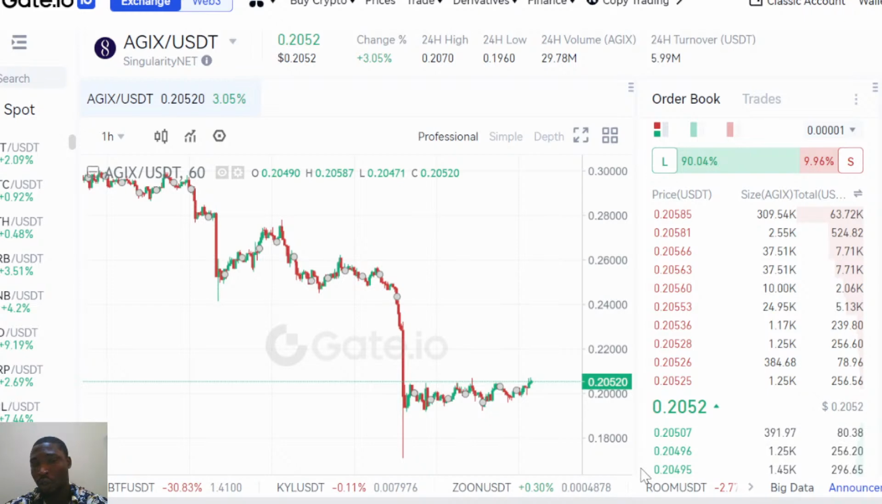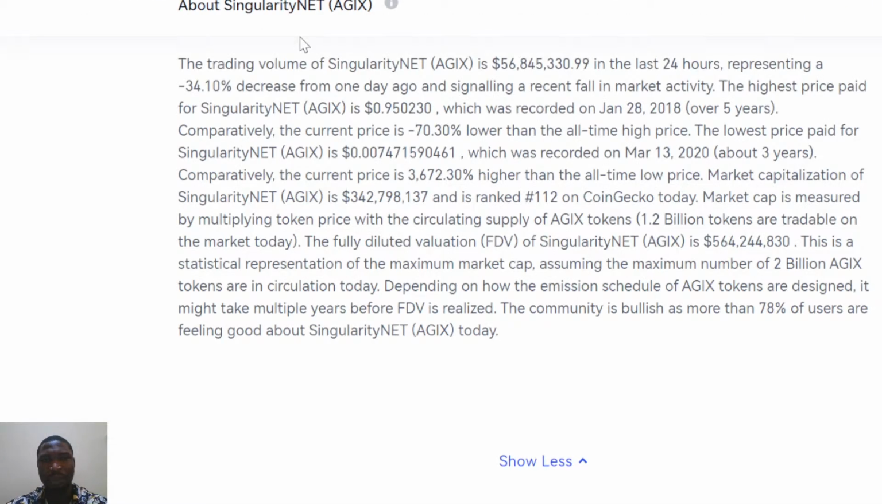So now let's get basic information about this project and what it is trading on. Based on what we have here, you can see the trading volume. What is the trading volume that we have here?